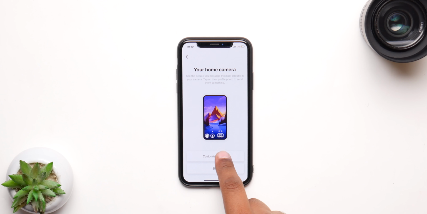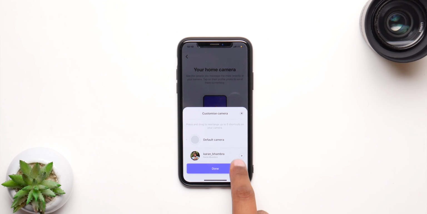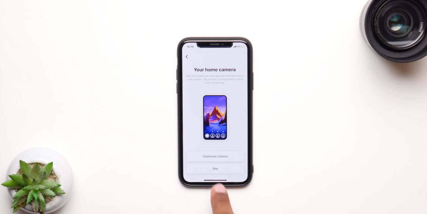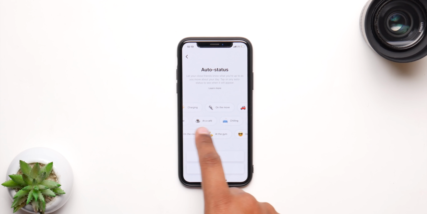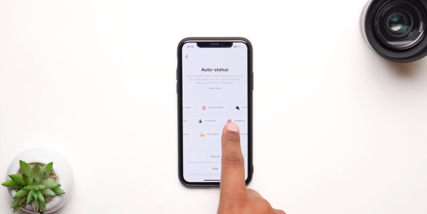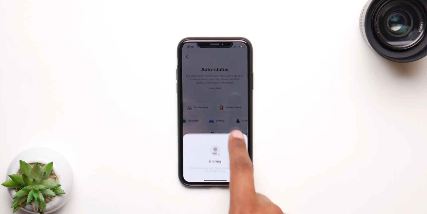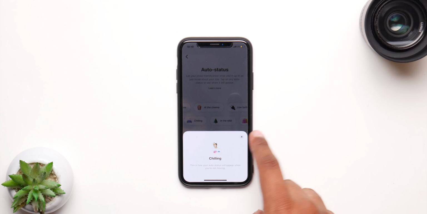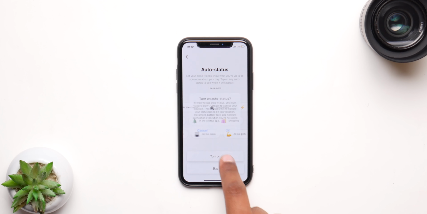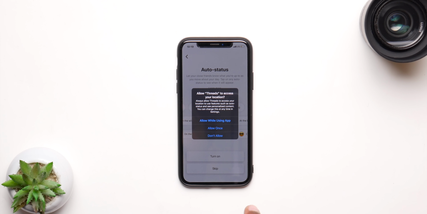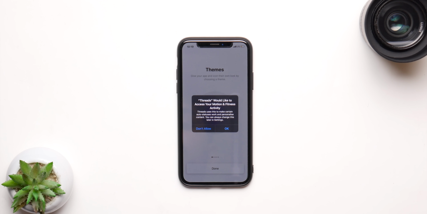And you have to choose a close friend list, so if you already have one, don't bother making a new one. If you don't, just go ahead and make a new one. From here you have to choose a status. It's an auto status that keeps on changing. You have chilling, vacation, shopping, a lot of stuff. You can just select any or skip it. It's up to you. Once you choose it, you're done and click on turn on and click on OK from here, and you have to accept your location services.